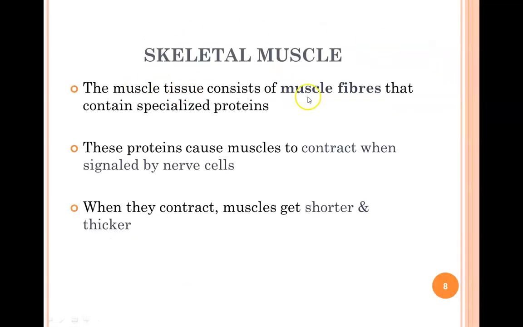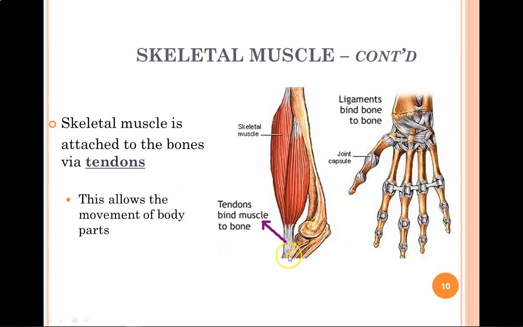Now, muscle tissue is made of muscle fibers that contain a specialized protein. This protein allows the muscles to contract or shrink when signaled by nerve cells. When they contract, when they shrink, the muscles will get shorter and thicker. So if I wanted to bend my arm and move it up, an electrical signal from my brain tells these muscles to contract, to shrink, and as they shrink, they pull my arm up. And as you can see, the tendons connect the muscle to the bone.